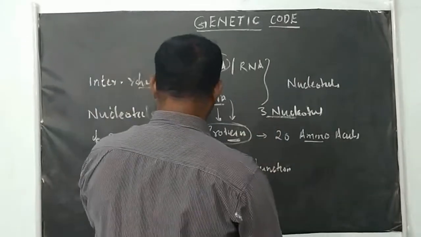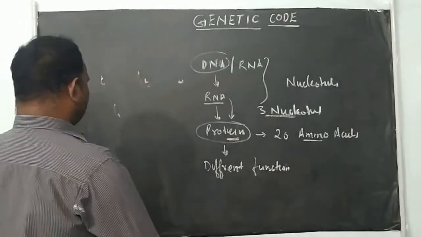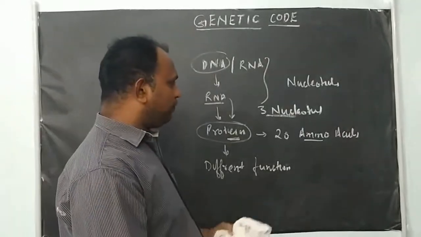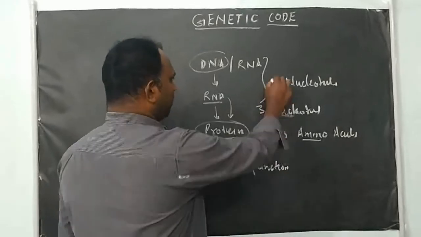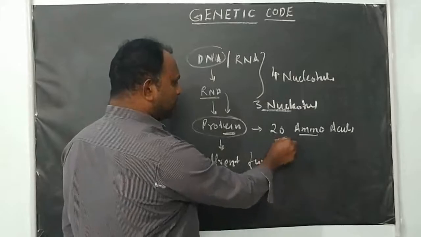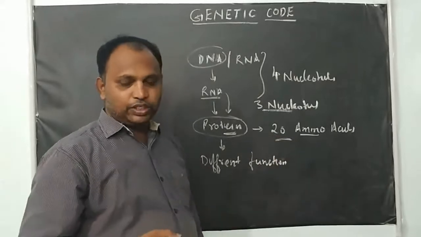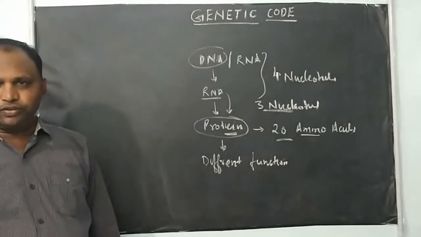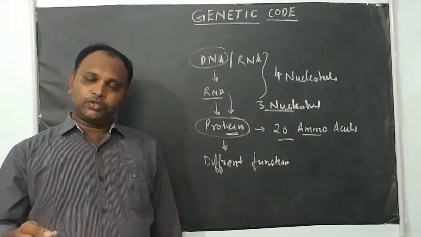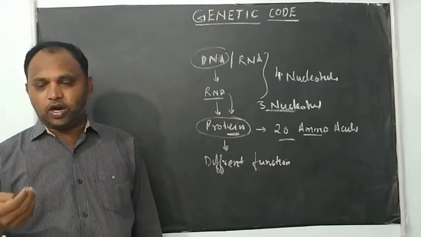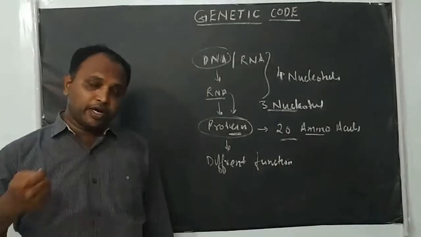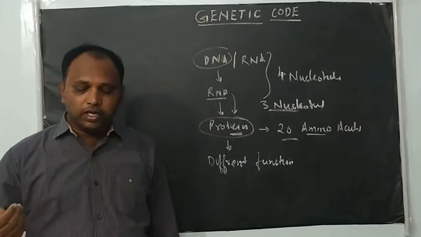Okay, see, the DNA and RNA have only 4 nucleotides. They are made up of only 4 different types of nucleotides. RNA also has 4 nucleotides. But amino acids are 20. And we have a question: how many nucleotides code for one single amino acid? How many nucleotides code for 20 different amino acids?